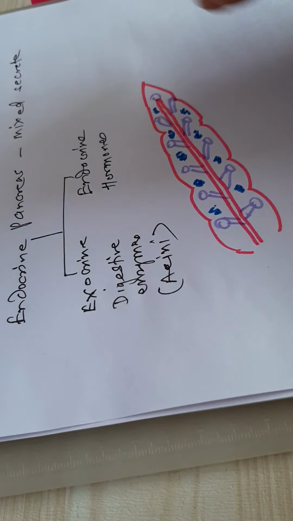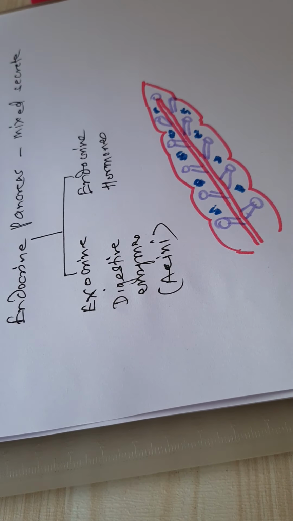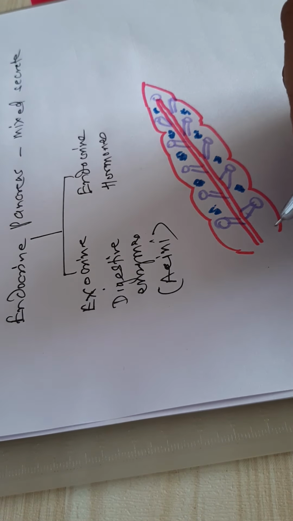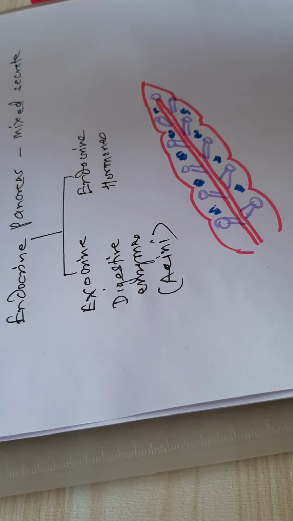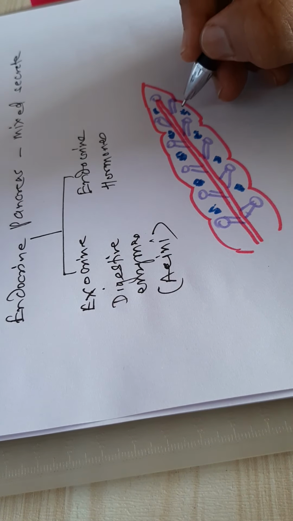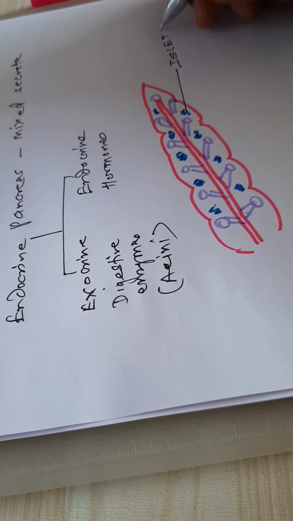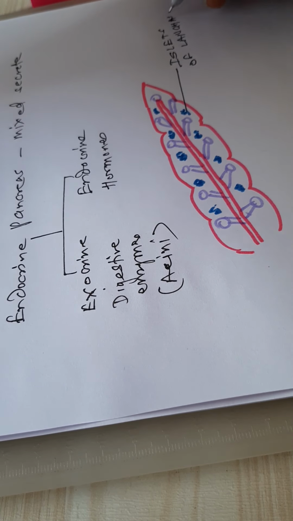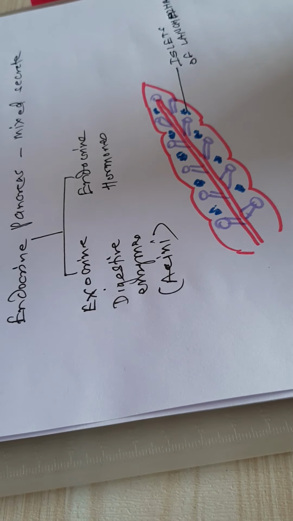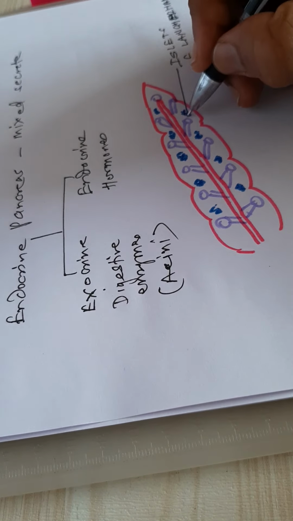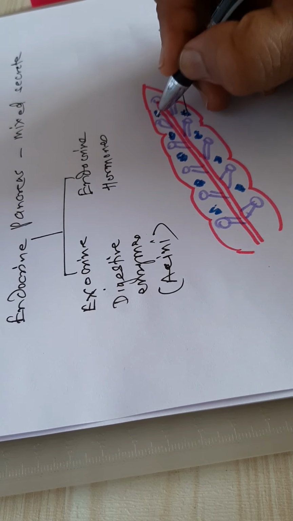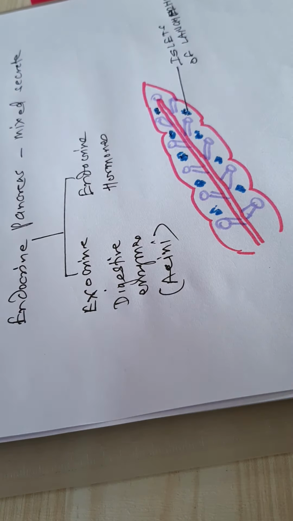If you see a longitudinal section inside the pancreas, these scattered groups of cells are called the islets of Langerhans.